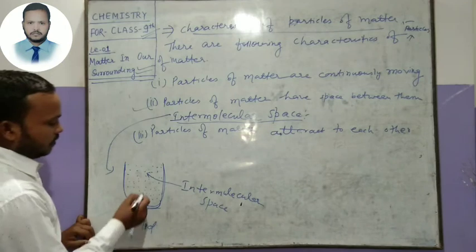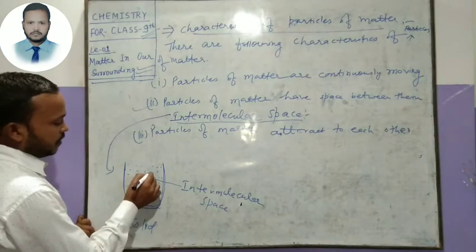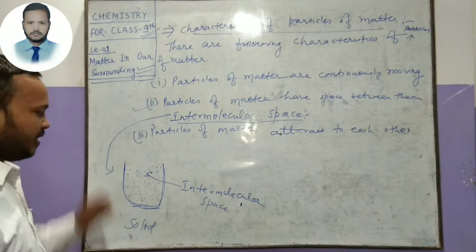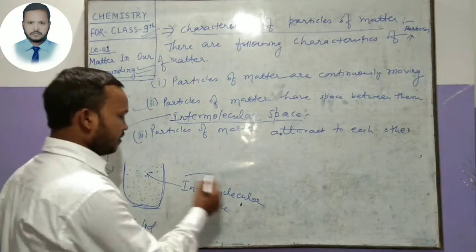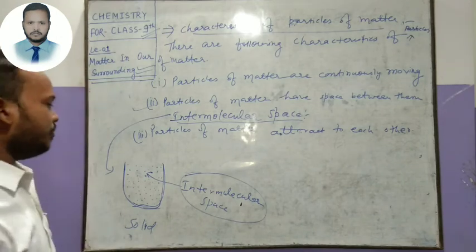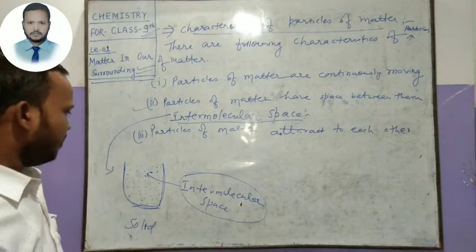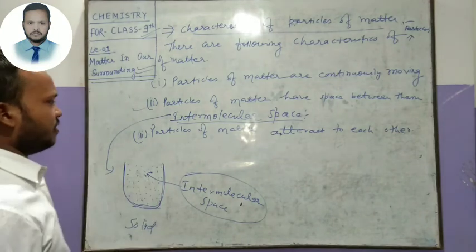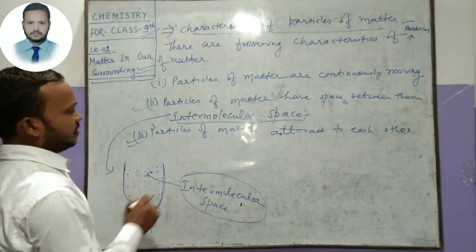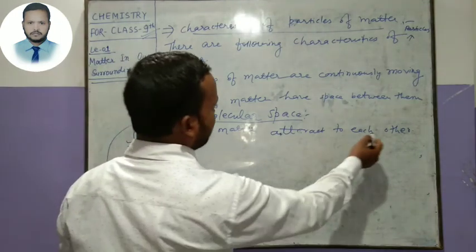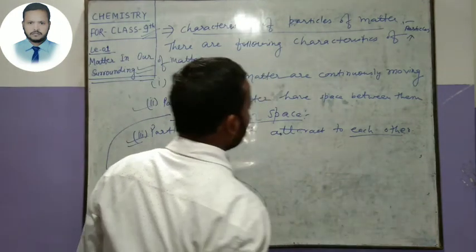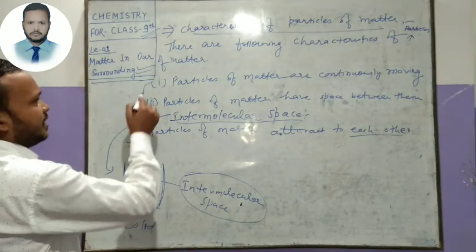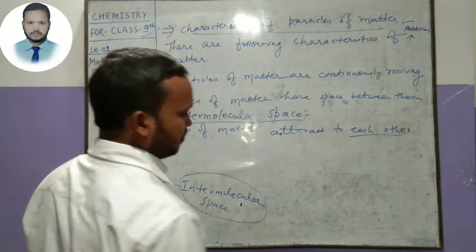That means the space between two particles is called intermolecular space. Clear? And the third point is particles of matter attract each other. These are the properties, that means characteristics, of the particles of matter.